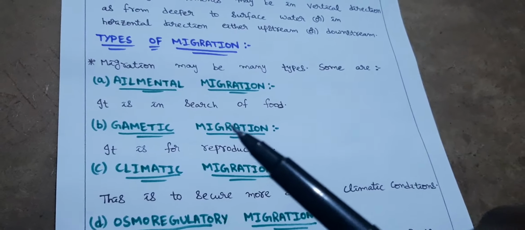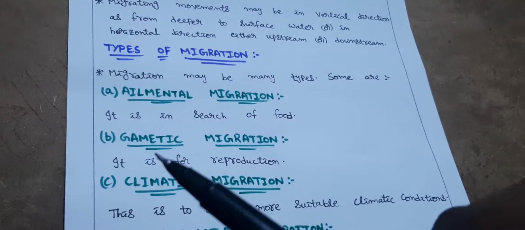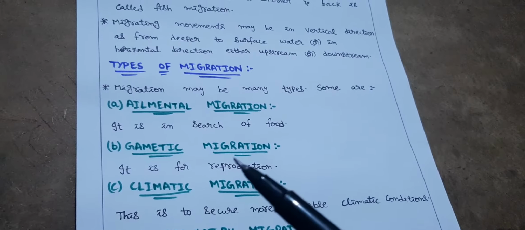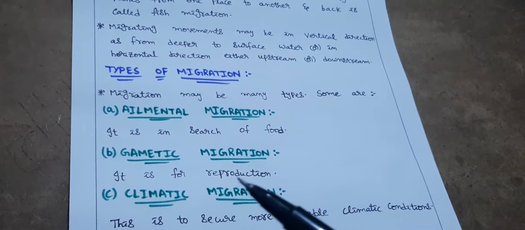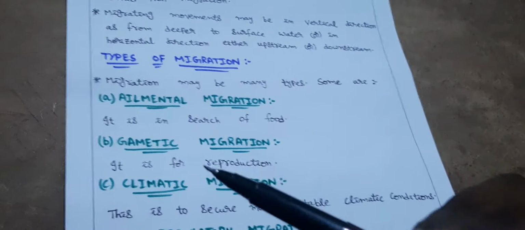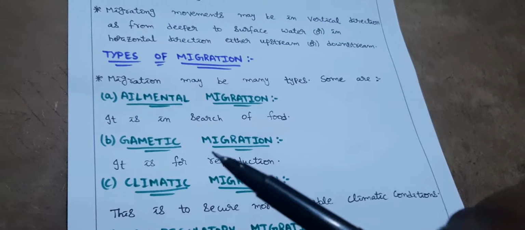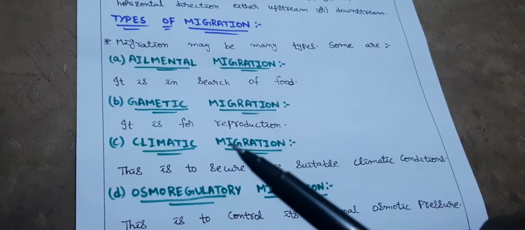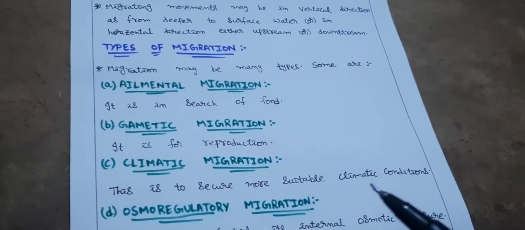Next, gametic migration. If a fish migrates in the necessity of reproduction, that is breeding or spawning, that migration is known as gametic migration. Next, climatic migration. This is to secure more suitable climatic conditions.